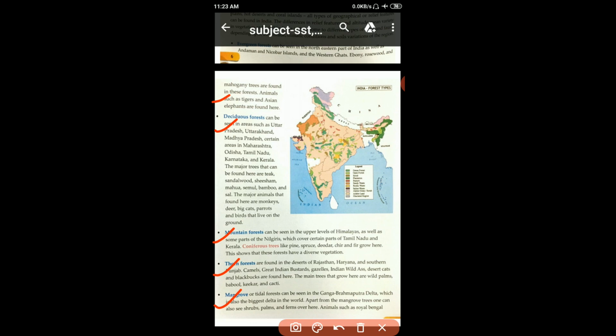Okay student, so in this chapter we are studying the physical features of India and a land of physical diversity. So students, here we studied diversity in forests. Evergreen forest, deciduous forest, mountain forest, thorn forest, mangrove forest, they are all found in India. So diversity in flora and fauna also.